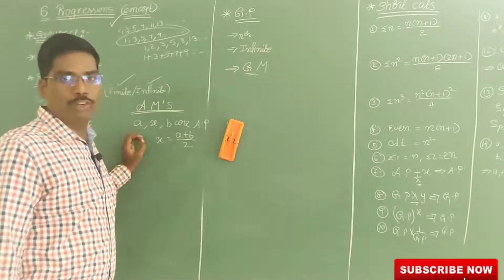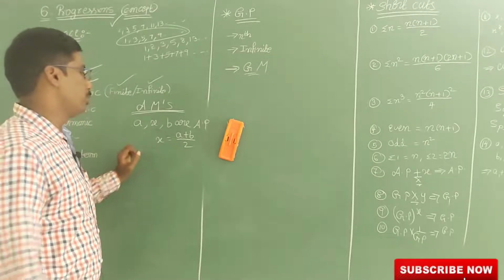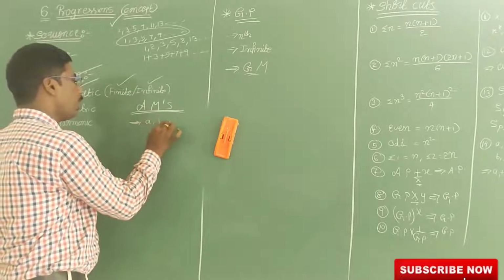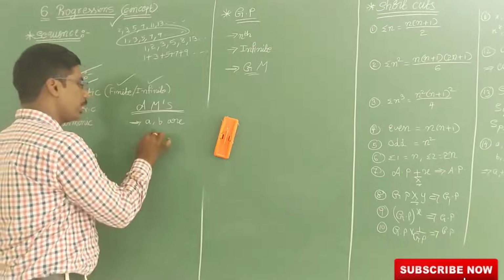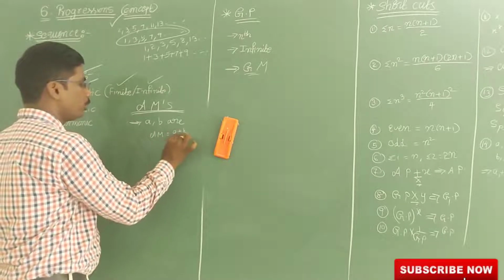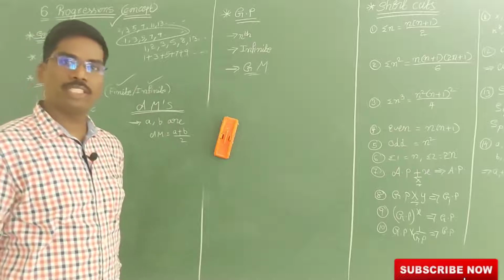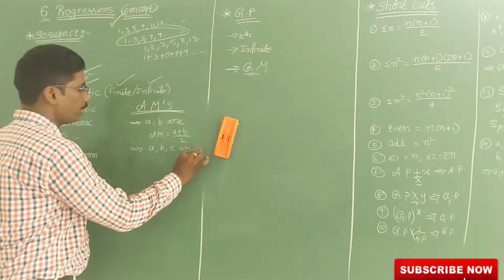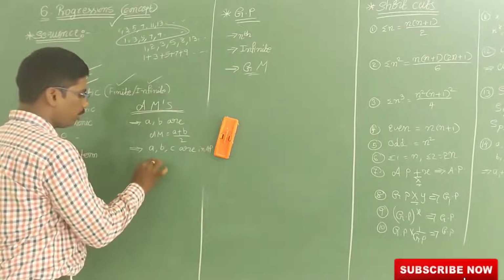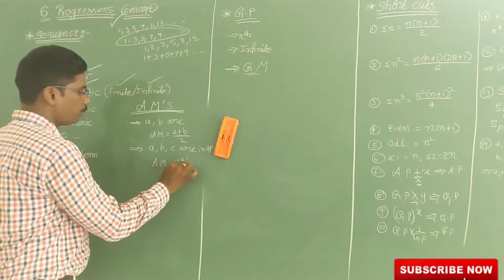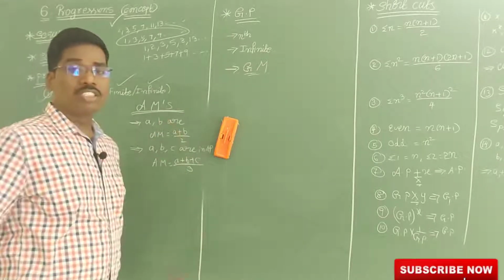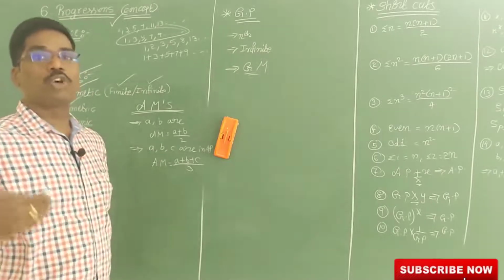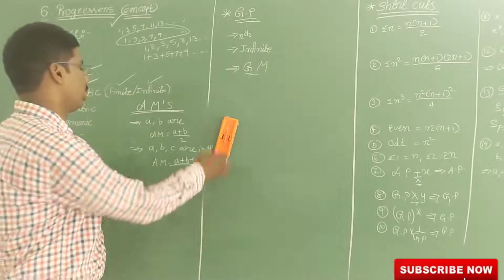So this is a very important formula. x is equal to a plus b by 2. If only a, b are there, then the arithmetic mean AM is equal to a plus b by 2. If 3 terms a, b, c are there, then the arithmetic mean is a plus b plus c by 3. That's nothing but the sum of the observations by the number of observations. If n terms are there, a plus b plus c and so on, by n. So that is the formula for arithmetic mean.